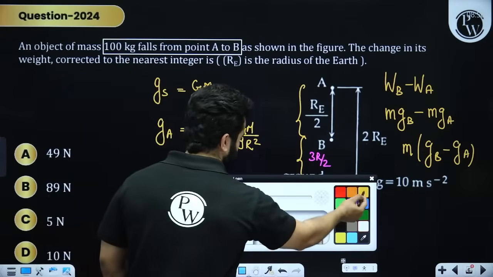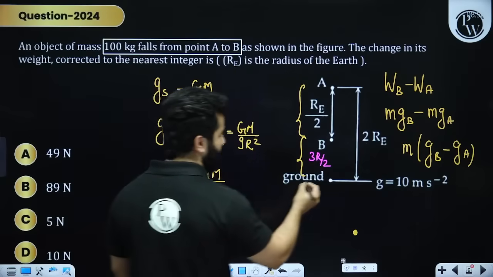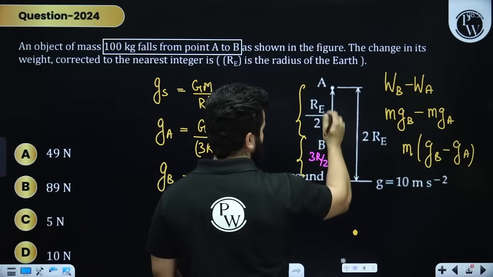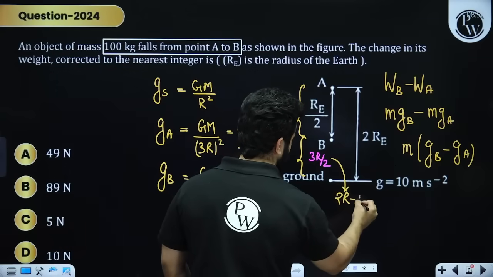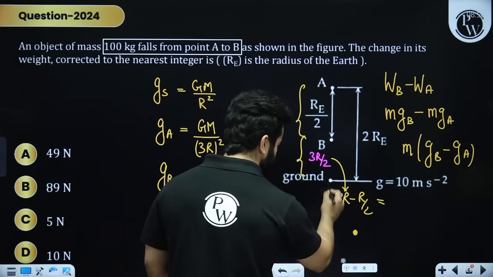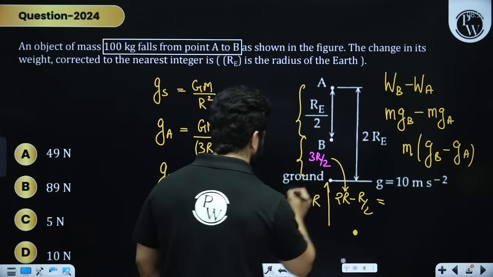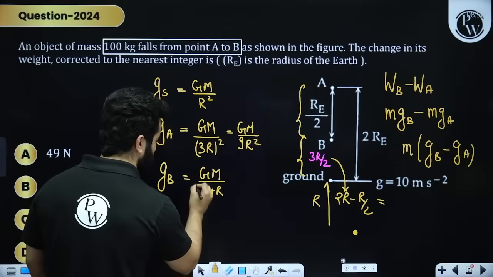Alright, next is going to be, my dear friends, GM divided by, now please understand again, see, this is 2, this is R by 2, so I have written it as 2R minus R by 2, right? So this is going to be 3R by 2. So from the center, this is R, so the total distance is going to be 3R by 2 plus R and whole square.